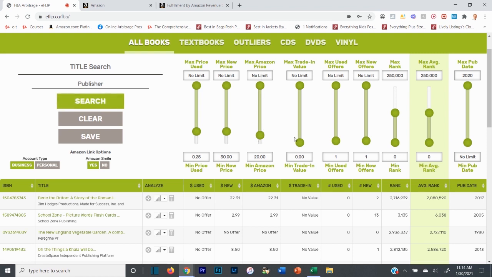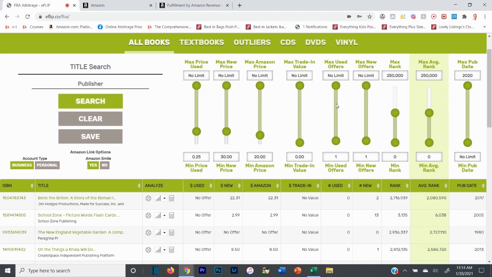And this is super, super broad, okay? I'm not going to touch the trade-in value. I used to recommend doing this, but I think there's a bug in the eFlip software currently: if you add any trade-in value, it doesn't come up with anything, right? I still sell all my books, and it still shoots me out books that had trade-in value, but for whatever reason this lever doesn't seem to work. So don't use it, okay?